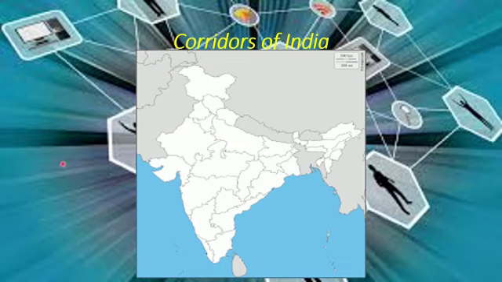Now corridor of India. First we have to go north to south, okay, and then west to east. In north part, Jammu and Kashmir, here is Uri and here is Srinagar, and south part, here is Kanyakumari. In west part, here is Porbandar. In east part, here is Silchar. Okay. Now I show you the figure.